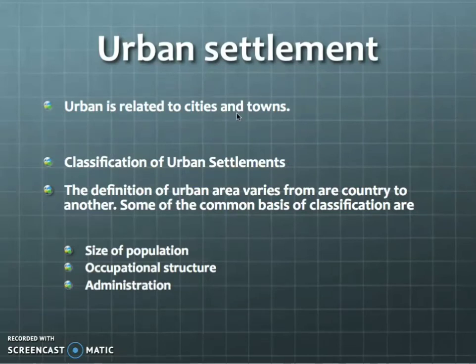Urban is related to cities and towns. We all are in an urban area. So, classification of urban settlement. The definition of urban area varies from one country to another. Some of the common bases of classification, how they are dividing the areas by saying this is rural and this is urban: size of the population, occupational structures, and administration. With these 3 types, we are classifying the urban settlement.